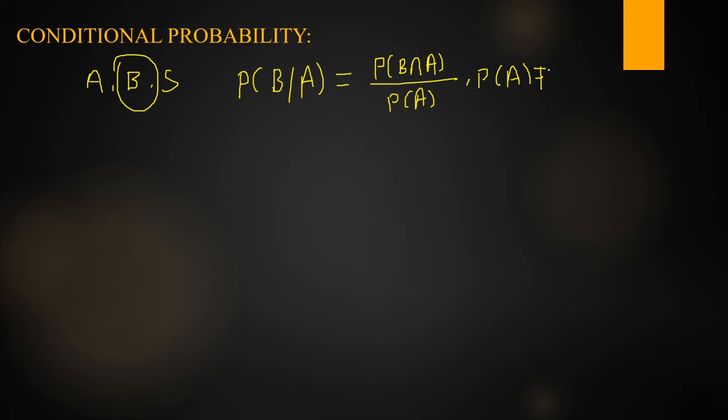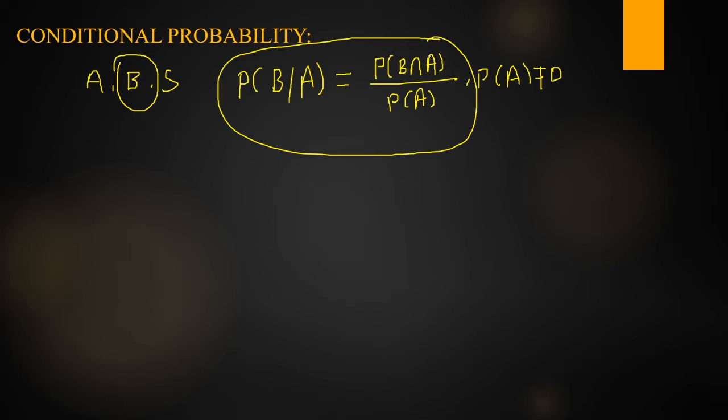When P of A is equal to 0, A is an impossible event, and the probability of an impossible event is 0. If it is 0, this conditional probability does not exist. That's why we write provided P of A is not equal to 0.